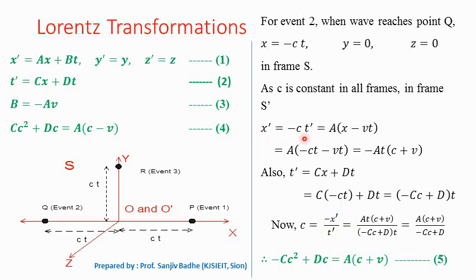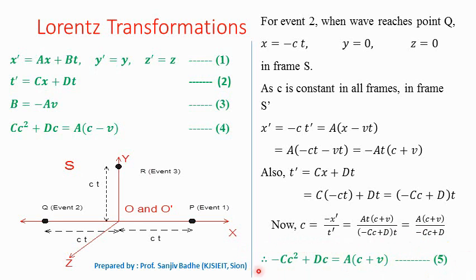X prime value we have already found, so it is ac plus v upon minus cc plus dt. Again t will get cancelled and we can get the relation for c as ac plus v upon minus cc plus d. From this we can write equation number 5.